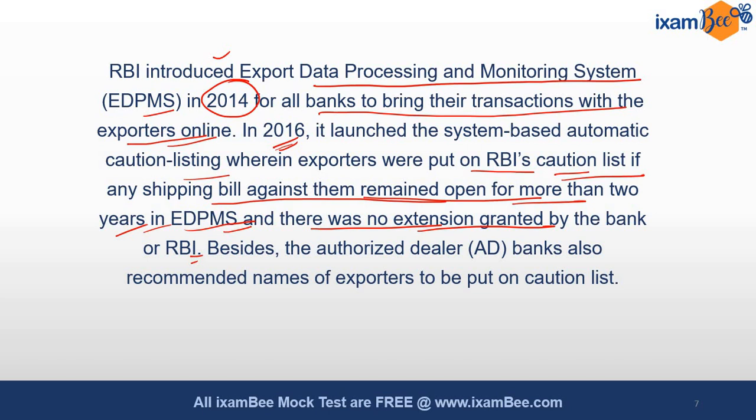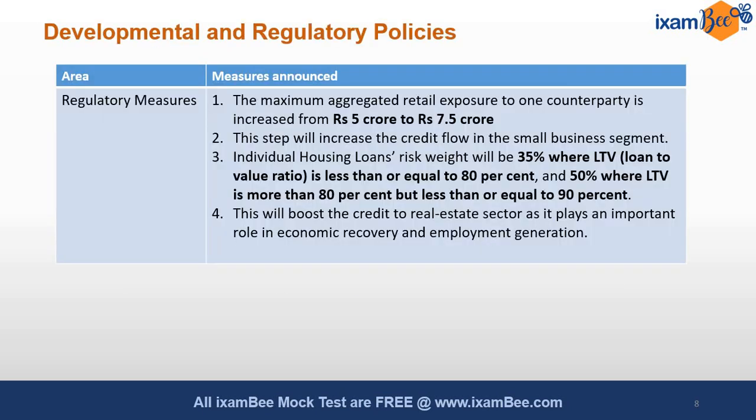But RBI has now said we are going to stop it because exporters were feeling pain in this economic situation, with their name appearing in the caution list. So they requested RBI, and RBI has given this exemption, but based on the recommendation of the authorized dealer, their name will appear in the caution list.